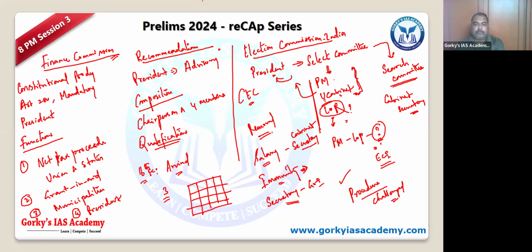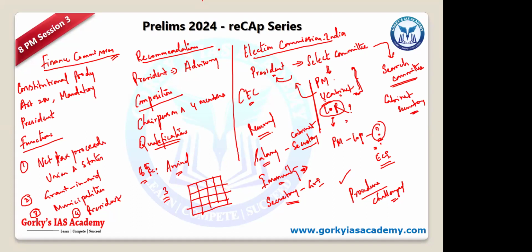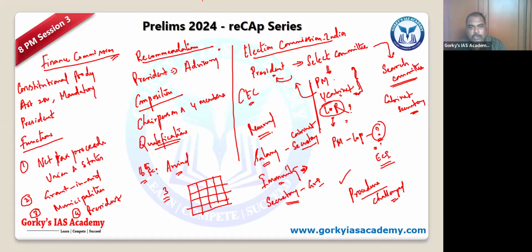Anyway, delimitation is done for both the Lok Sabha as well as the state legislative assemblies. Fine. So this is how the Delimitation Commission works, and only a few times have we had a delimitation commission. Recently, we had the commission set up for Jammu and Kashmir. Okay.